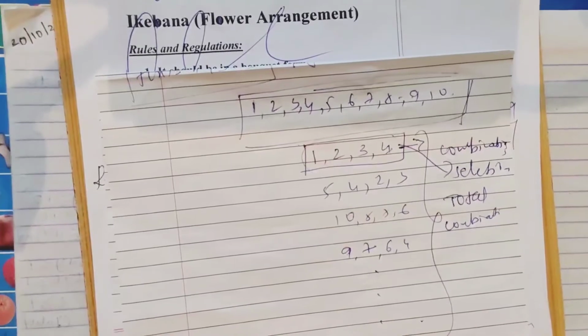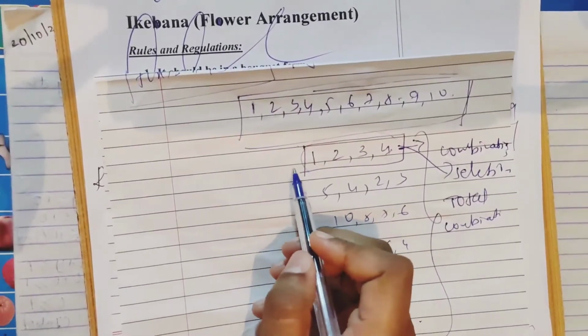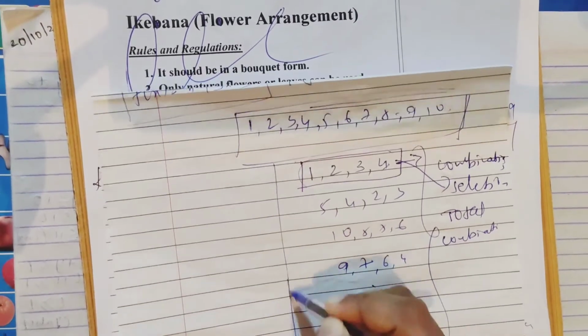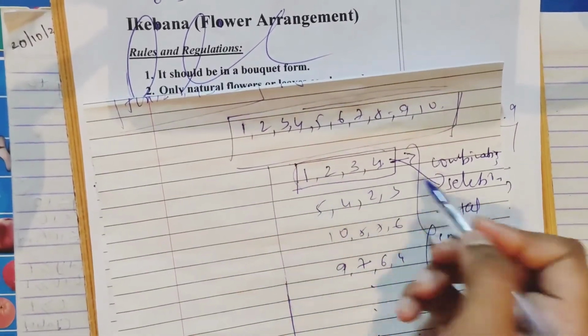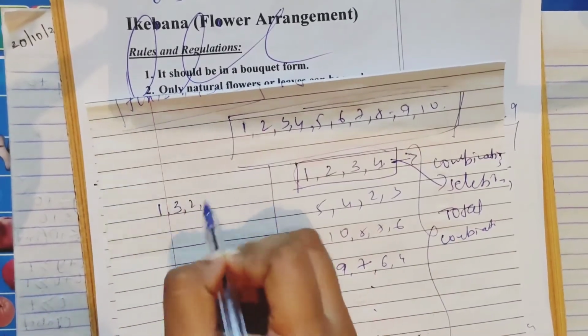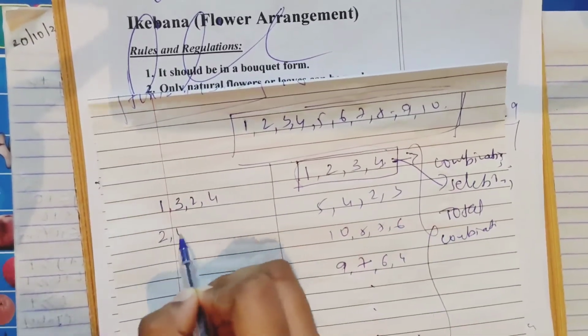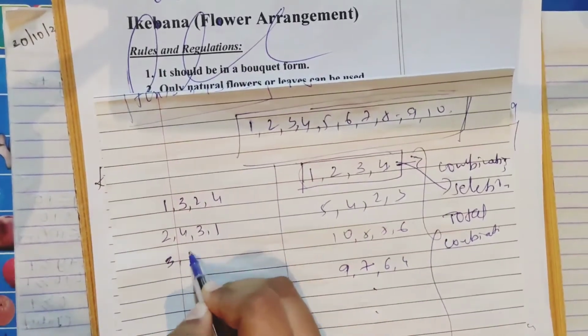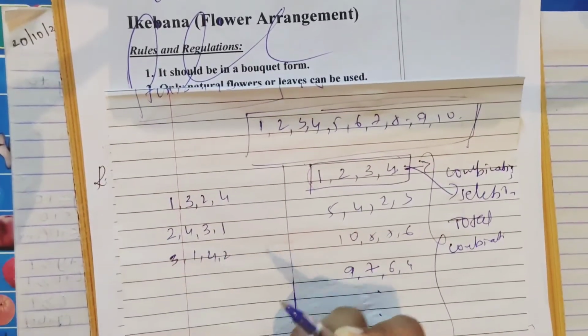What is permutation? See, now I have taken one set 1, 2, 3, 4. So one can write 1, 3, 2, 4. Another can write 2, 4, 3, 1. Someone can write 3, 1, 4, 2.